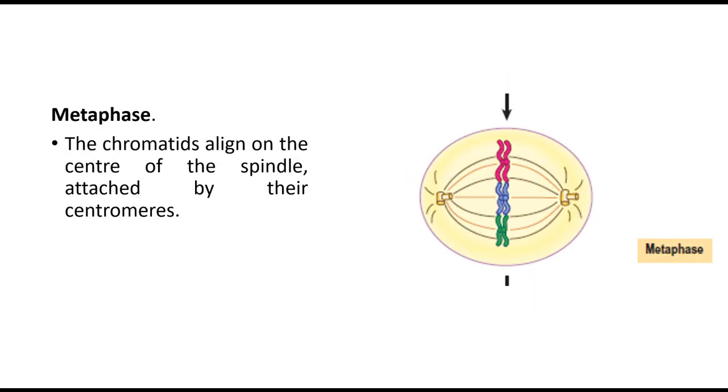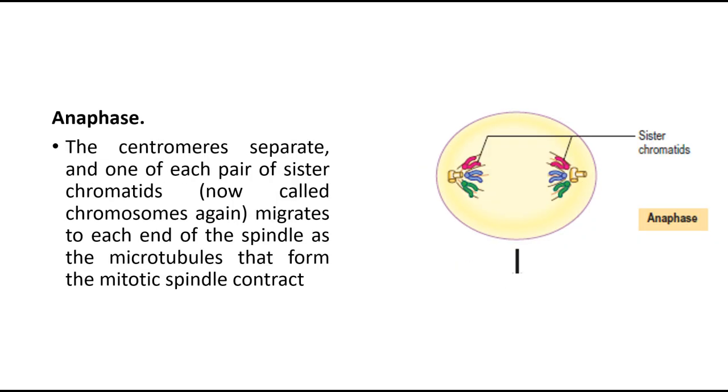Coming to metaphase, the chromatids align on the center of the spindle attached by their centromere. In anaphase, the centromeres separate and one of each pair of sister chromatids migrates to each end of the spindle as the microtubules that form the mitotic spindle contract.